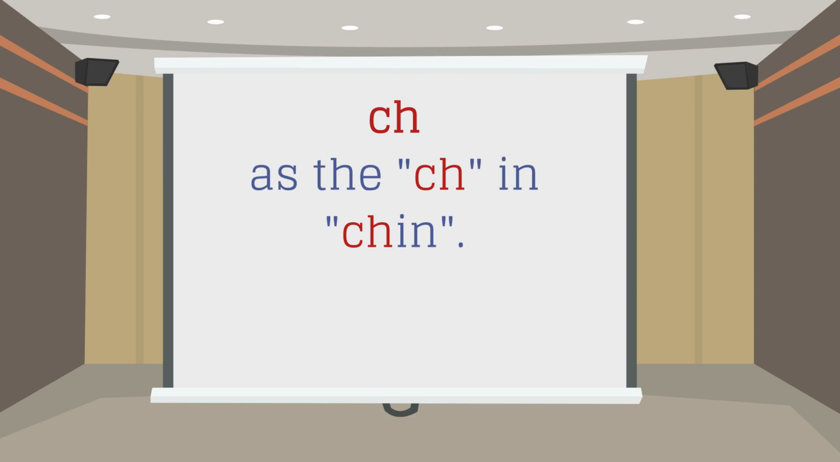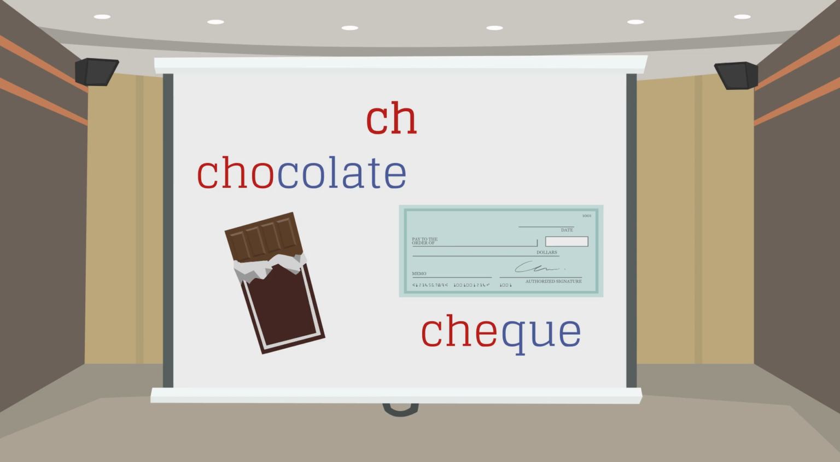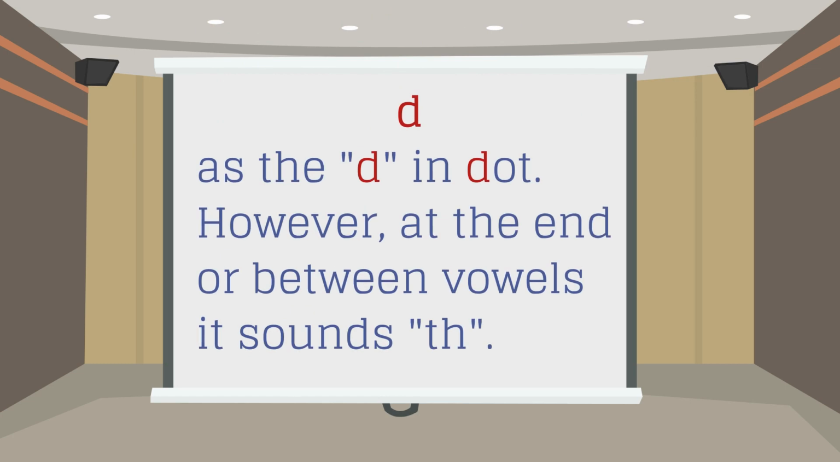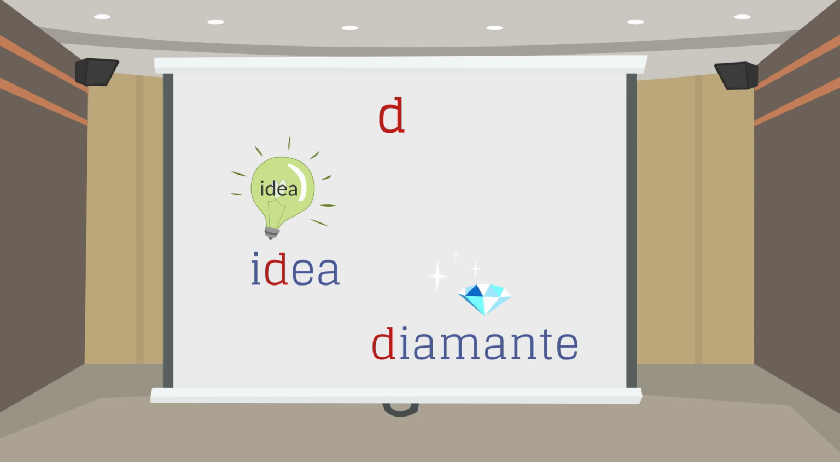Ch is pronounced ch as in chin. Chocolate, cheque. D is pronounced d as in dot. However, at the end or between vowels, it sounds th. Idea, diamante.